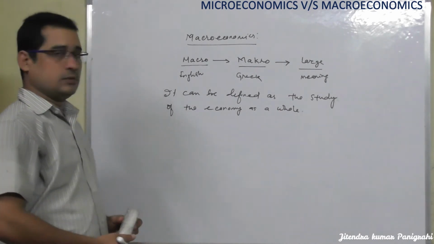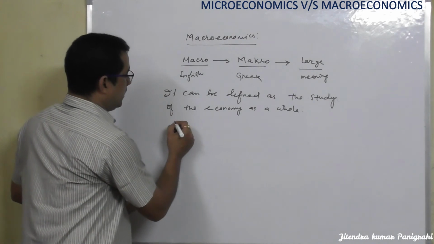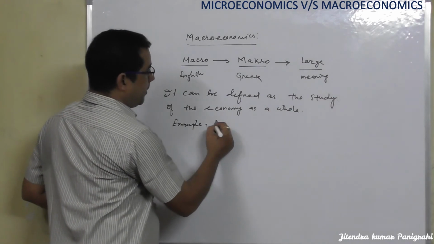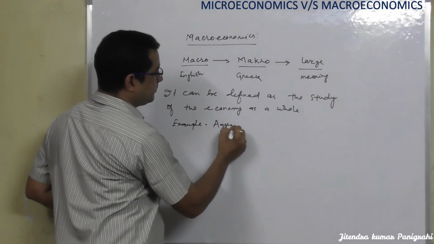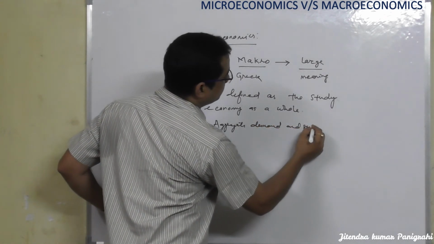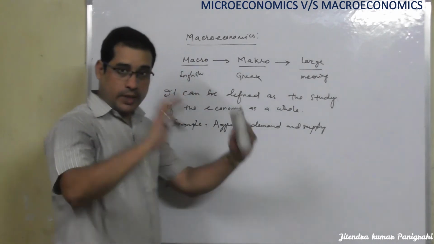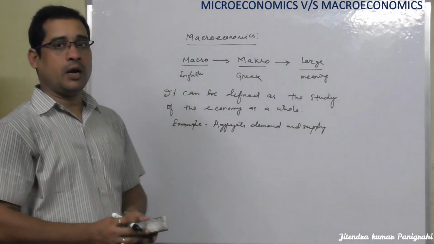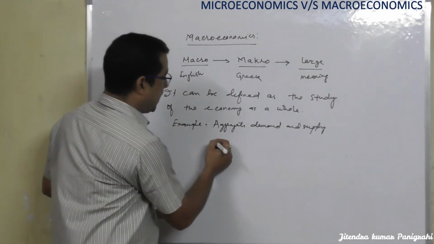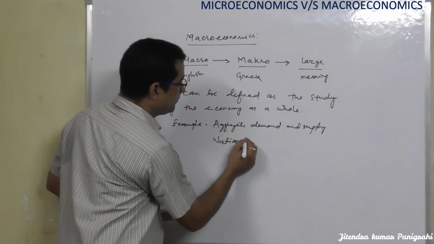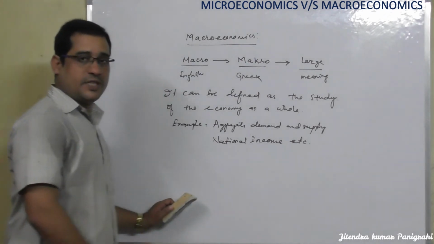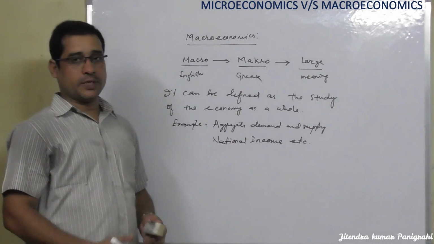Now, for example, aggregate demand and supply, meaning total supply and total demand in a particular country or economy, are studied under macroeconomics. National income, etc. These are the concepts relating to macroeconomics.